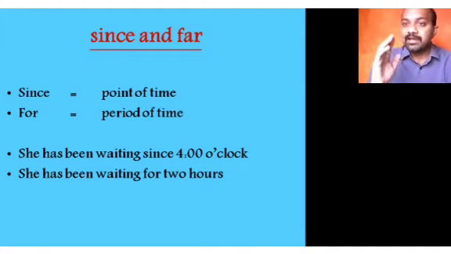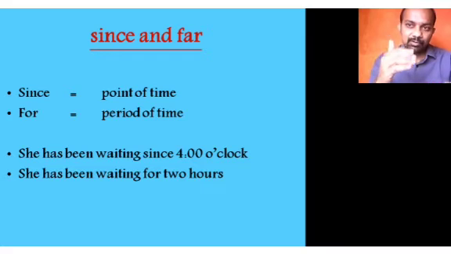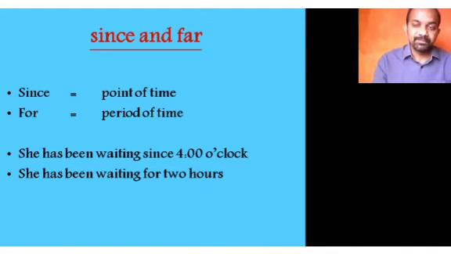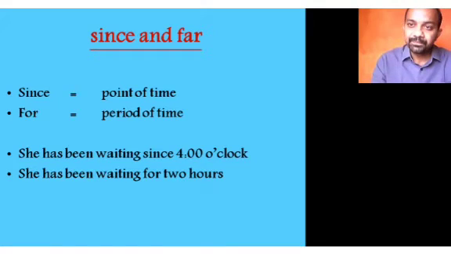If you have to put it as a period of time, how many years from 47 to 2020? Maybe 73 years. So you can now write, we have been enjoying freedom for 73 years. I hope this is clear. Since is used to suggest the point of time. For is used to suggest a period of time.